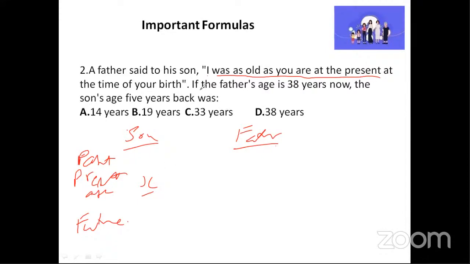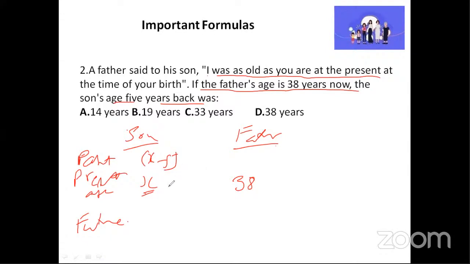Now it is also said in the question that the father's age is 38 years now. So the father's present age is 38 years. The question is the son's age 5 years back, that is, present is x. We need to find out what is x minus 5. So how do we do it?